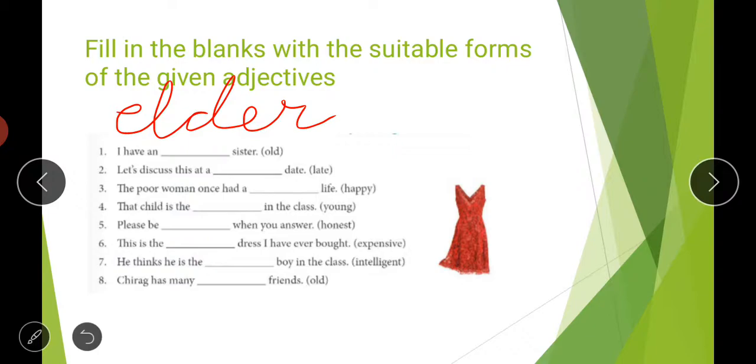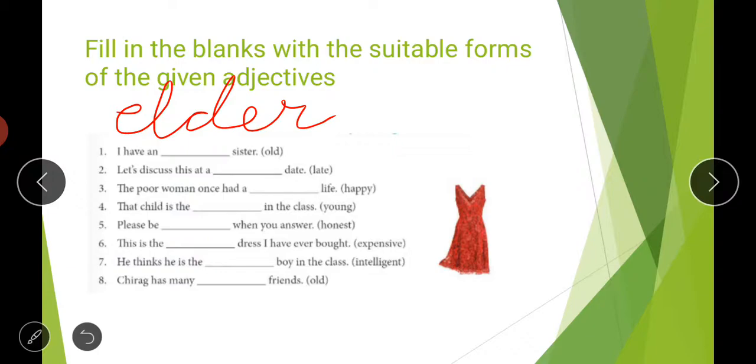Then seventh is: he thinks he is the dash boy in the class. Sometimes we feel that I am the most intelligent. So this sentence is like this: he thinks he is the most intelligent boy in the class.